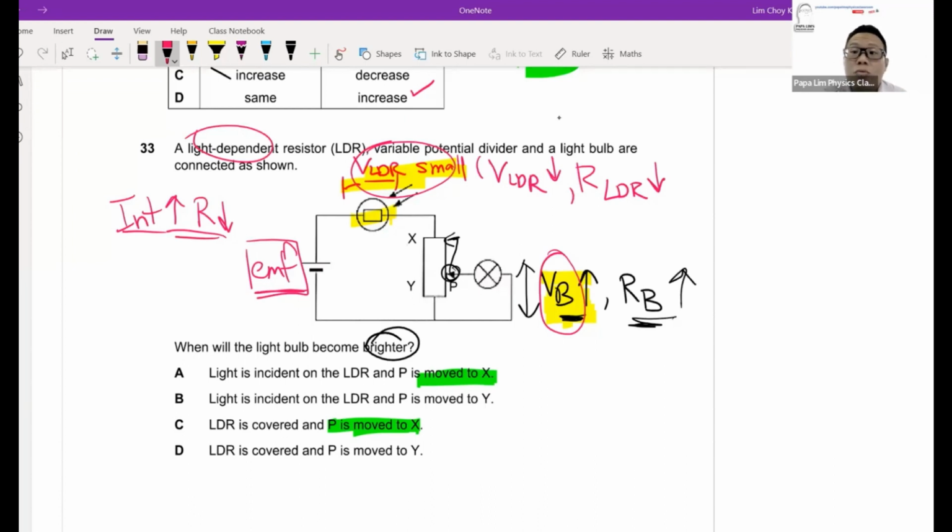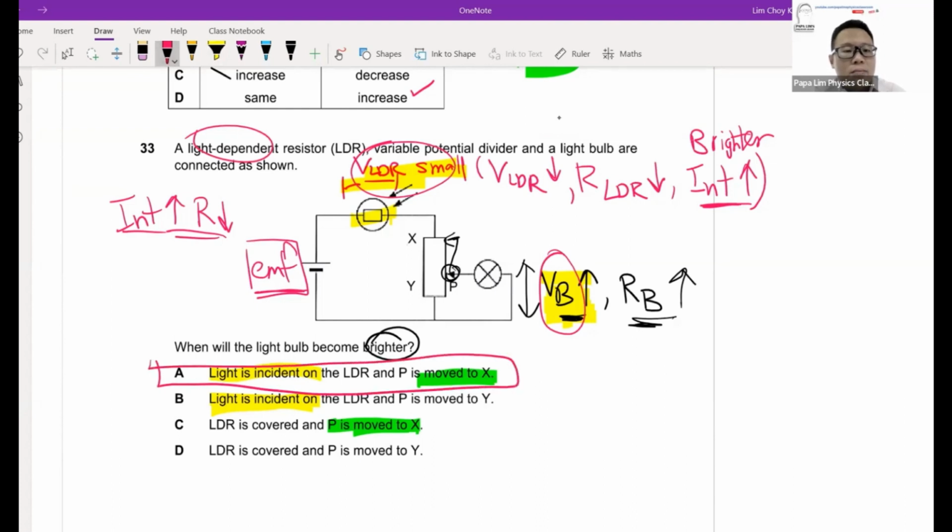And for the LDR resistance to be lower, the condition for this transducer to work is that the intensity must be increasing, which means a brighter environment. So the next condition I need is a brighter environment, with light incident onto the LDR. The correct answer will be the two highlighted ones, which is A. A has the two possible conditions that are necessary for the light bulb to become brighter. As such, the answer will be A itself.